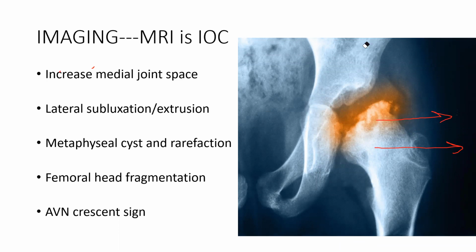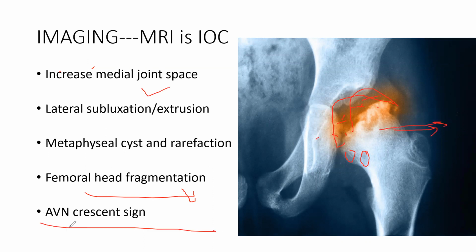The other thing is metaphyseal cyst and rarefaction. What is metaphyseal cyst? In any osteoarthritis or degenerative process, there is cyst formation. So these are the metaphyseal cysts. That's not a big thing. Then femoral head fragmentation. So this head got fragmented. See, here all the fragments have formed. The head is not there because it got fragmented. So fragmentation of the head, increase of the medial joint space, lateral shifting of the femoral head.